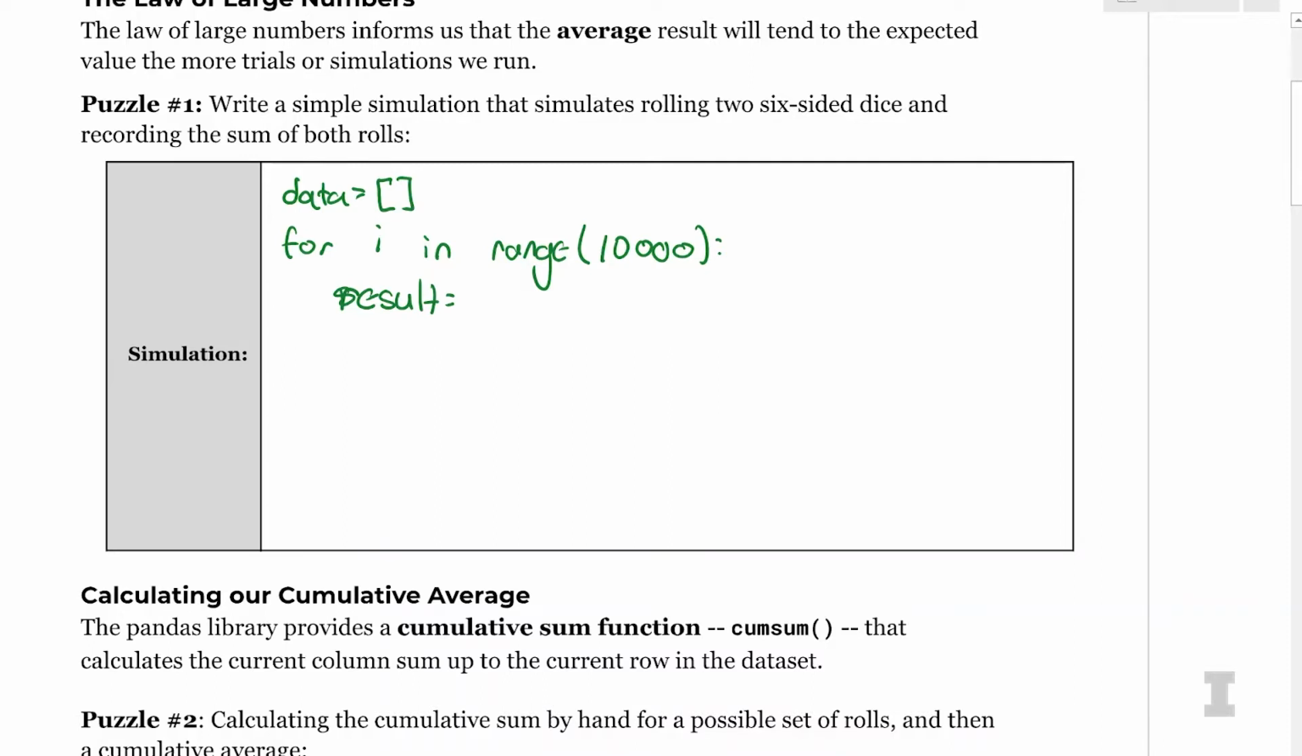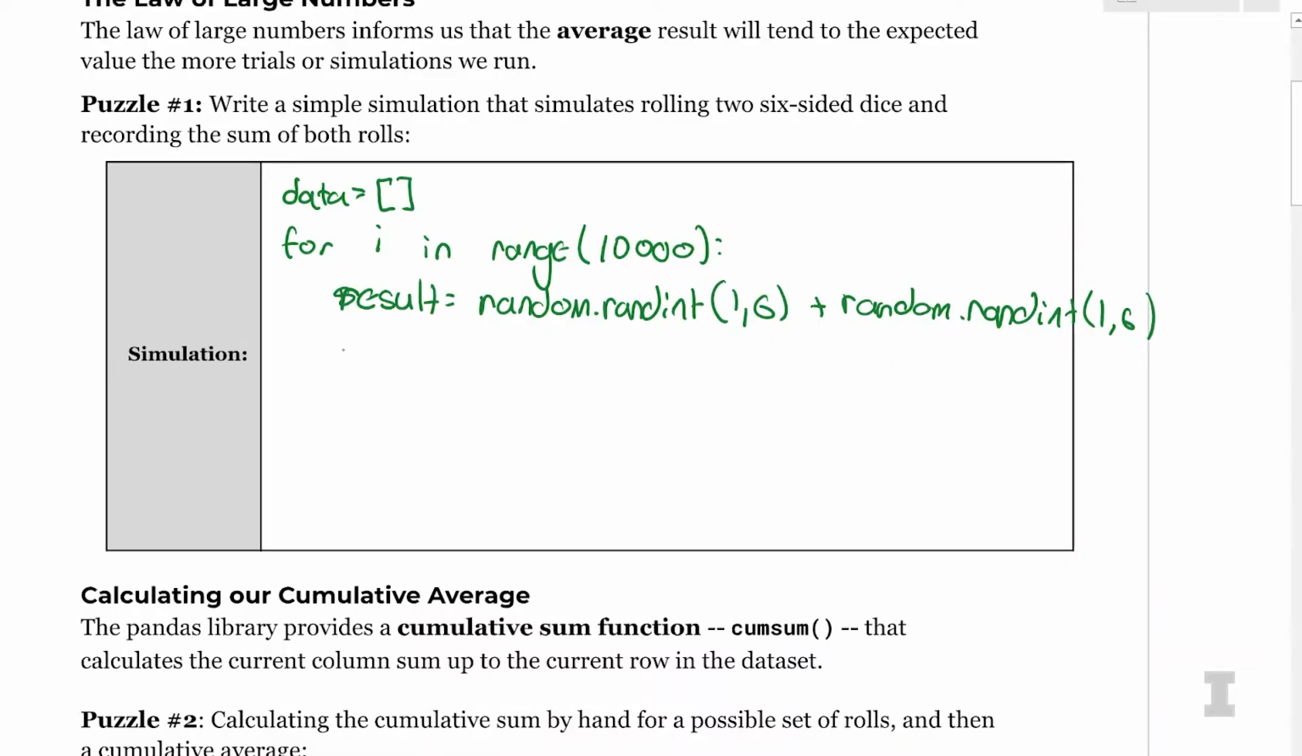I could do the dice individually, but I'm going to do random.randint(1, 6) plus random.randint(1, 6). So this rolls 1 die, rolls 2 dice, all in the same line of code in Python, and then sums the result together. So we get the result. We need to accumulate the result. So we can say d is equal to curly brace, "result" in quotes, colon, result.